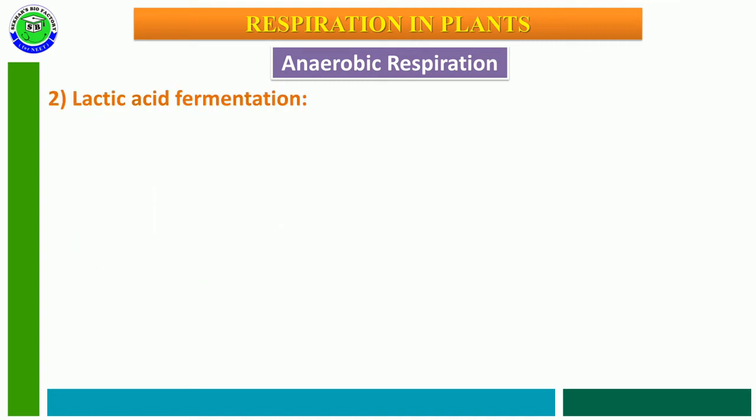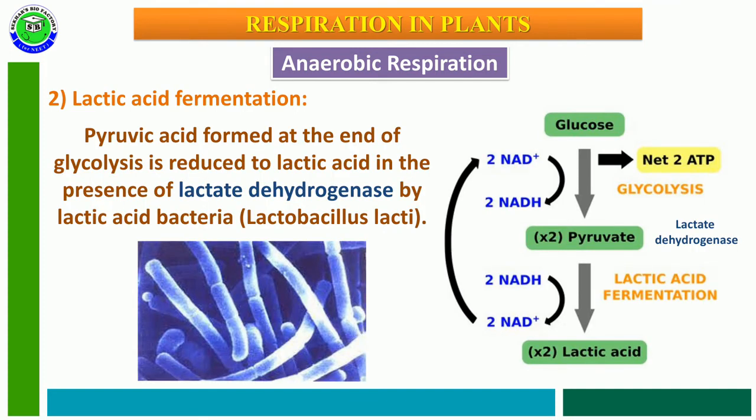The second type of anaerobic respiratory pathway is lactic acid fermentation. The pyruvic acid formed as an end product is reduced into lactic acid in the presence of an enzyme called lactate dehydrogenase. This process is carried out by a microbe called lactic acid bacteria, whose scientific name is Lactobacillus lacti.